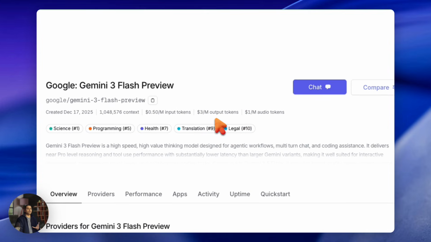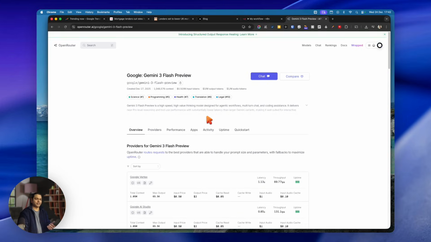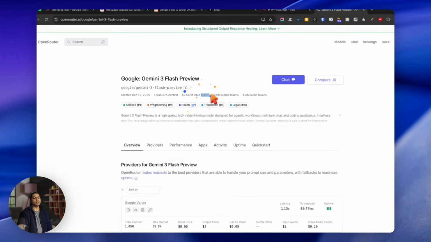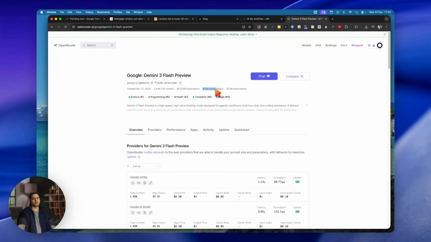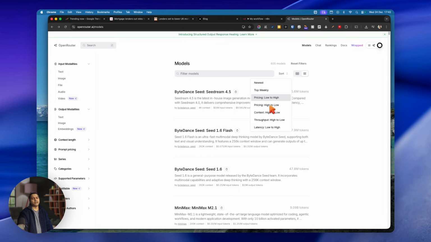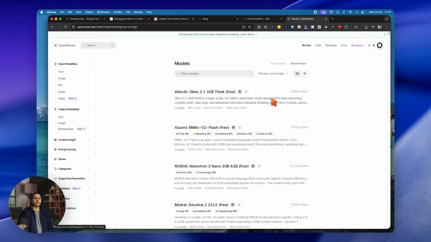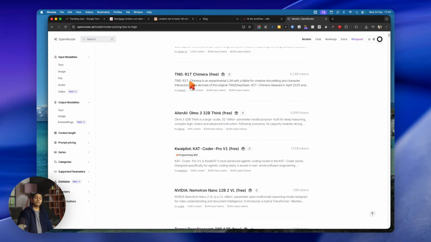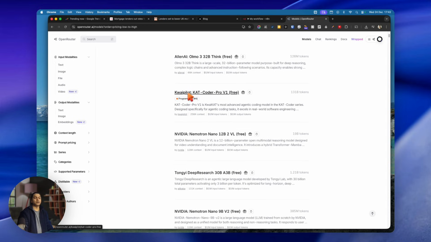And when you click on it, it actually shows you the pricing also. So it charges 50 cents per million input tokens and $3 for output. There are cheaper models also, and there are free models also. If you want a free model, you can go back, click on sort, and select price low to high. When you filter from price low to high, you will see all the free models here. One of the best free models I have used before is the KAT Coder free model.